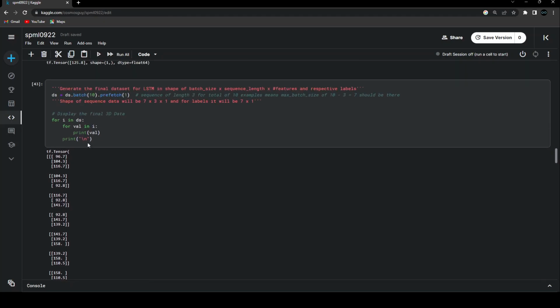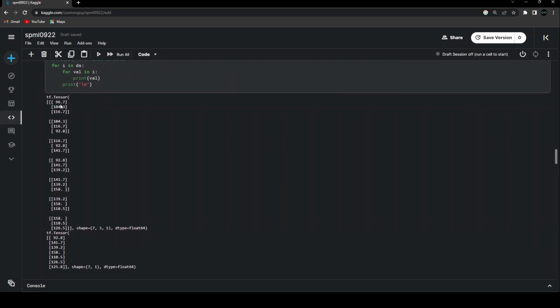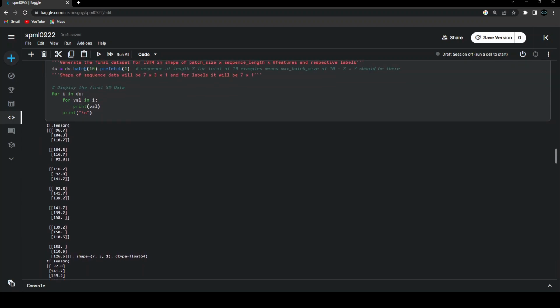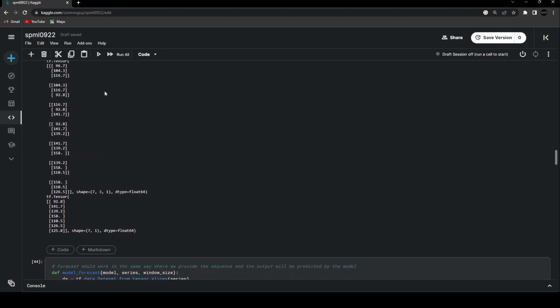Now, if I'm using over here a batch size of something less than 7, let's say 6, then it's going to create different tensors. So if I'm using a batch size of 6, it's going to create a batch of shape 6 comma 3 comma 1 instead of 7 comma 3 comma 1, and all the remaining things will just go to the next batch. So that's how this kind of thing works. Depending on what batch size you are giving, you will be creating multiple tensors.